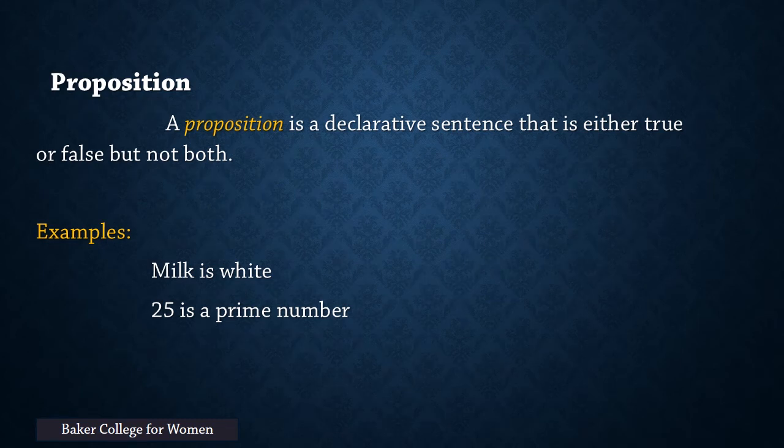Proposition. A proposition is a declarative sentence that is either true or false but not both. Example: milk is white. In this example, we know that "milk is white" is a true statement, so it is a proposition. Another example of a proposition is "25 is a prime number."